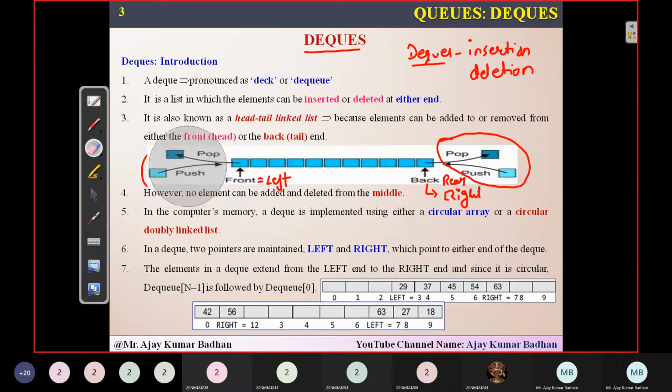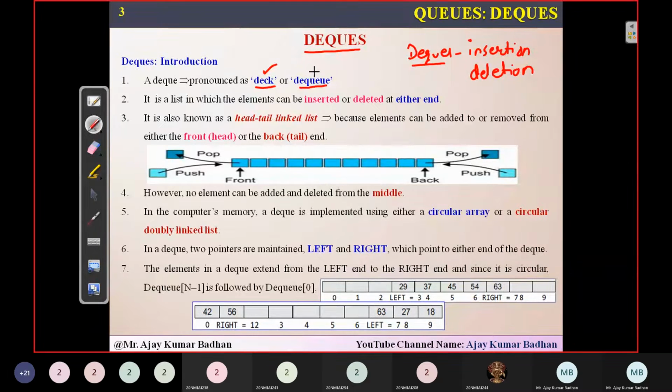Okay, now going ahead, this DQ has different names. Some people call it a deck, or some people normally call it a DQ. So if you use deck, no problem, that is also valid. And if you are using DQ, that is also a valid term, we can use it with respect to this particular DQ. Now here, as I told you, insertion and deletion can be done on either side.